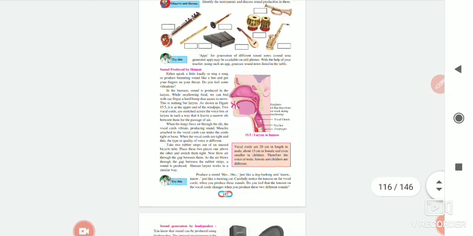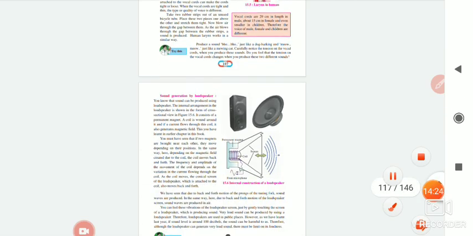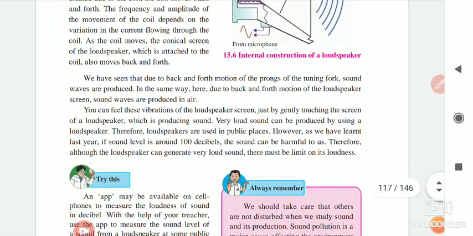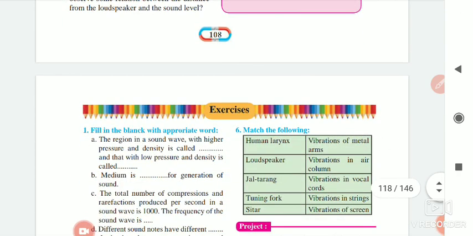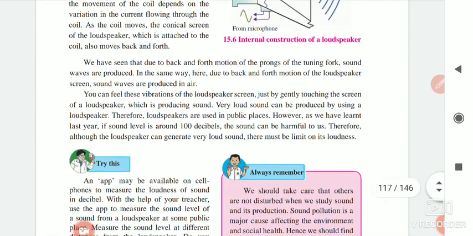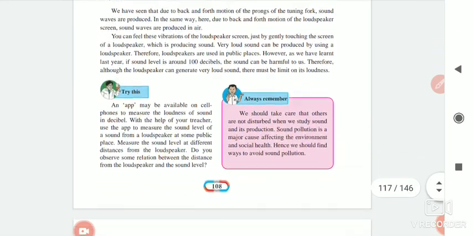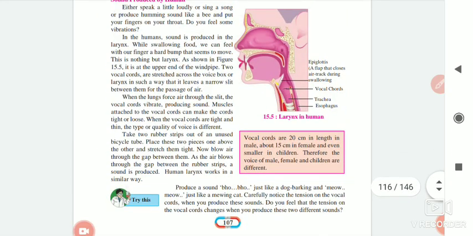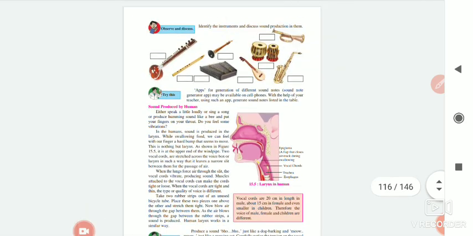So today we are going to stop here only. The next part of the lesson, the sound generation by the loudspeaker and its working, we will see in our next lecture, and it may be the last lecture on sound generation. Then we will take the next lesson, or otherwise some revision.